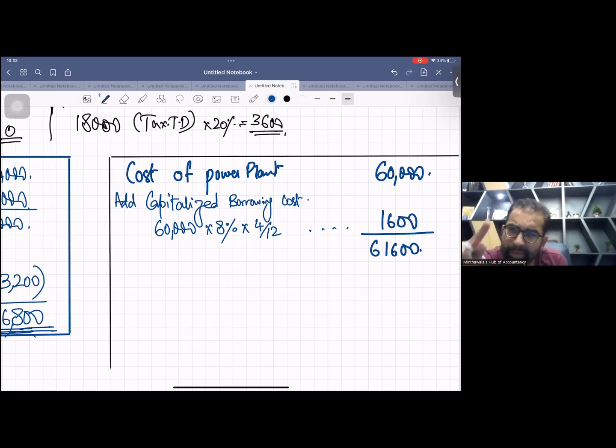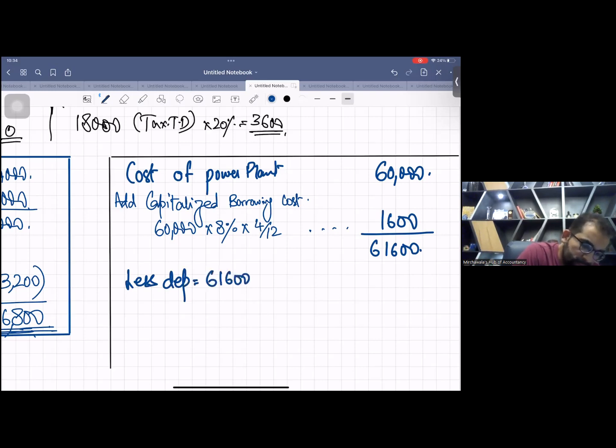I'm directly doing the correct working now. Less depreciation. This is the correct cost, 61,600. The life is 10 years, so divide by 10. And how many months of depreciation do you want to book? 4 months, not 3 months. So 61,600 divided by 10 times 4 upon 12.